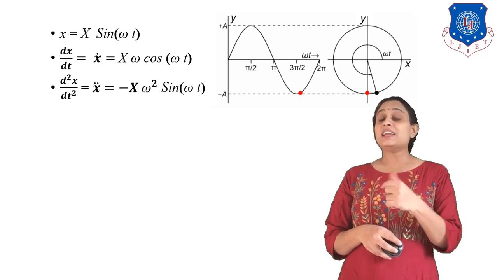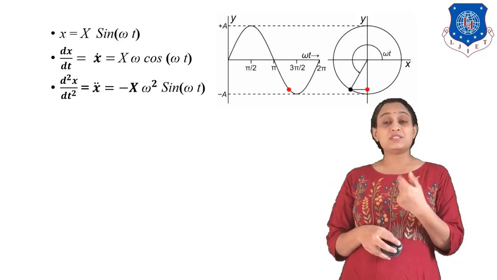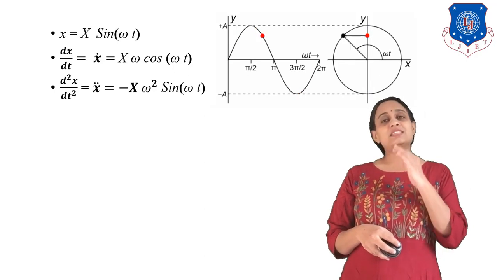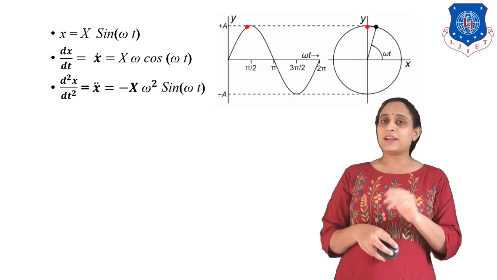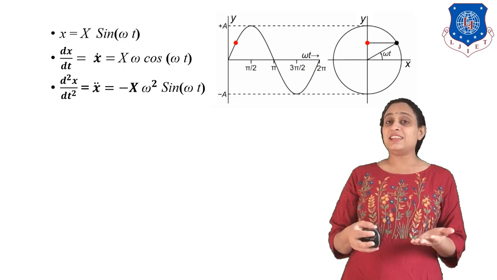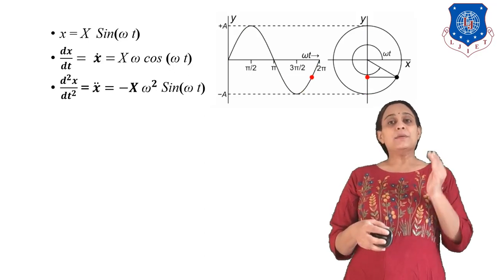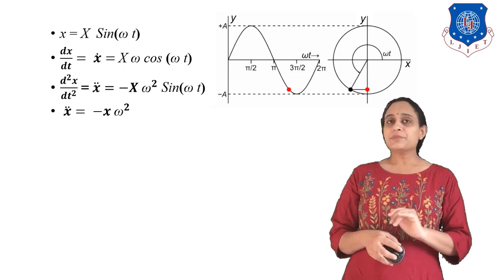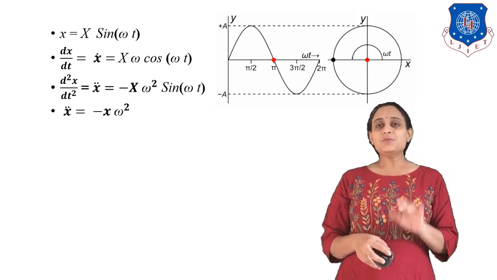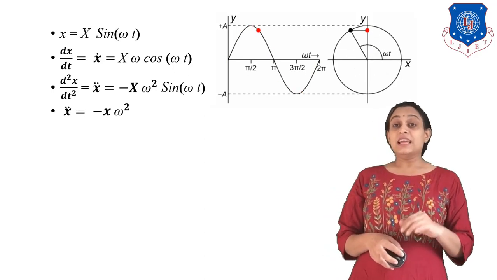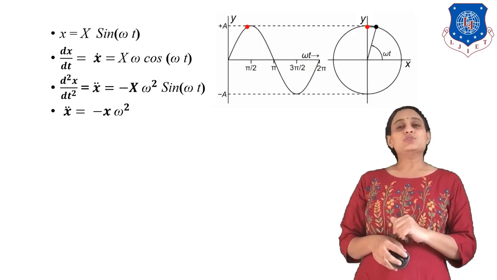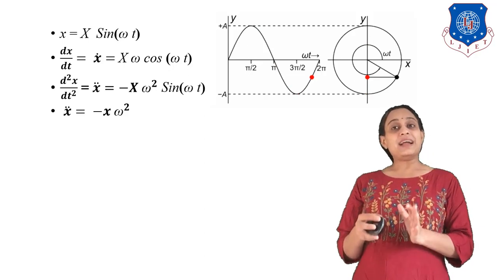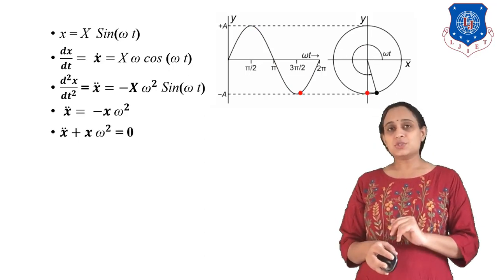But omega t is also a function of time t. Hence we have to differentiate it with respect to the time t. Hence we have to multiply it with omega, so that we are getting the answer as minus x omega square sin omega t. Okay. Now we know x sin omega t, it means small x value. So that what we can write? x double dot is equal to minus x omega square.